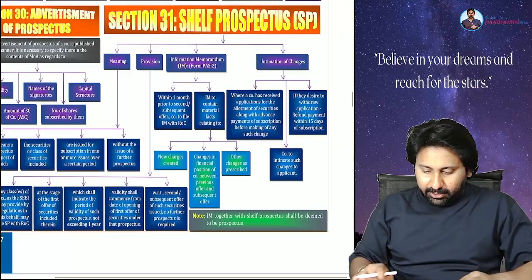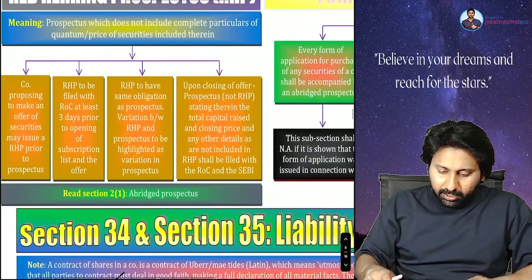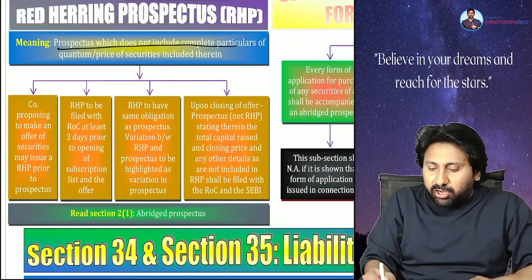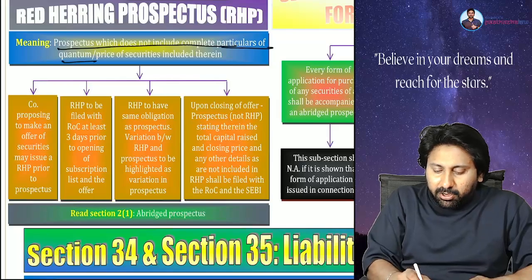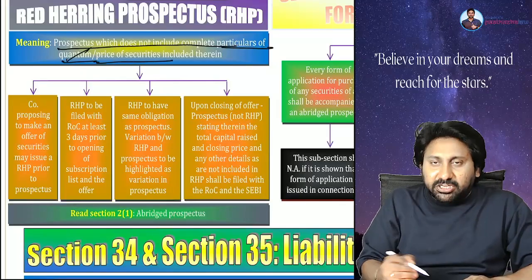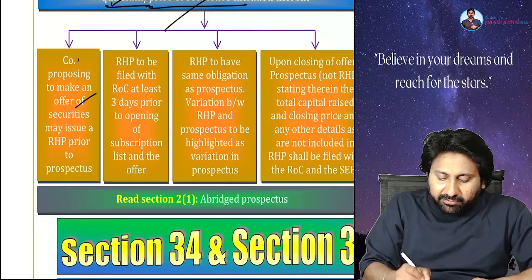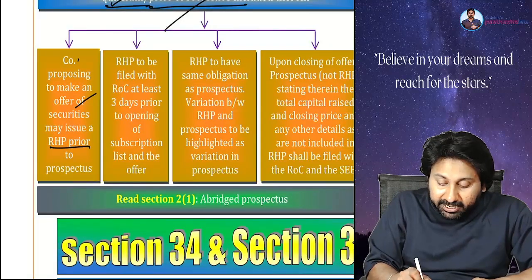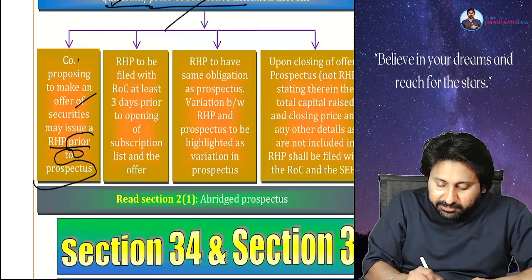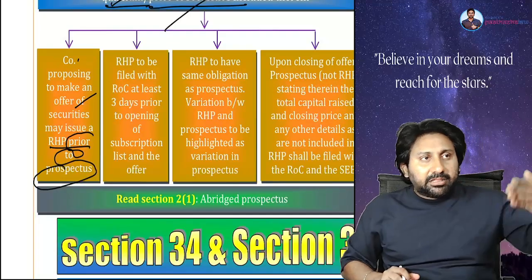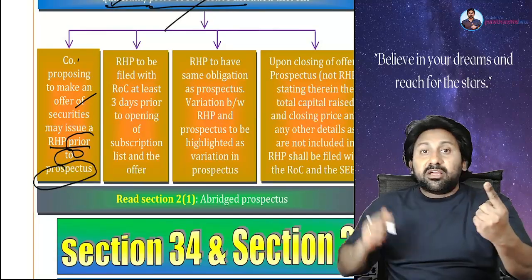Okay. See. A prospectus which does not contain complete particulars of quantum and number of shares, and price of securities. Done. Next. A company proposing to make an offer of securities may issue an RHP prior to the issue of the prospectus. Means there are two prospectuses now: red herring and final.